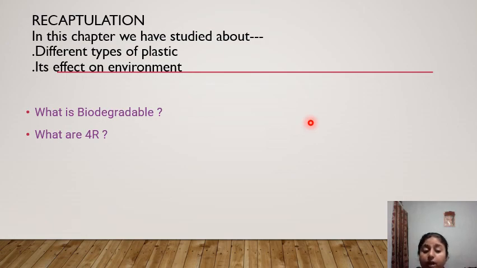So second, what are the 4R? And what are the examples? Now give me some examples. So what are some examples of biodegradable? There is fruit, vegetable. These are things which are easily biodegradable. So what are the 4R? Yes, first one is reduce, then reuse, then recycle, then recover. Yes, these are the 5R.